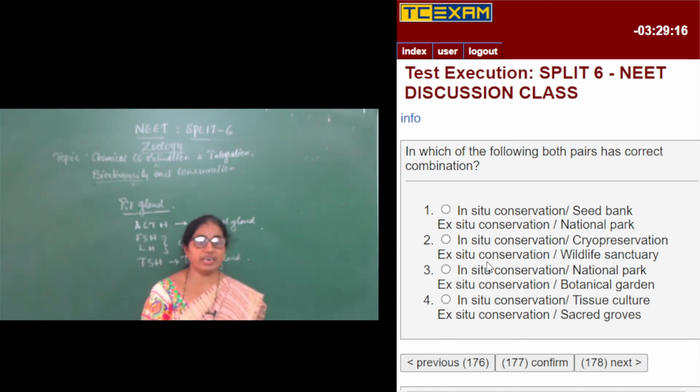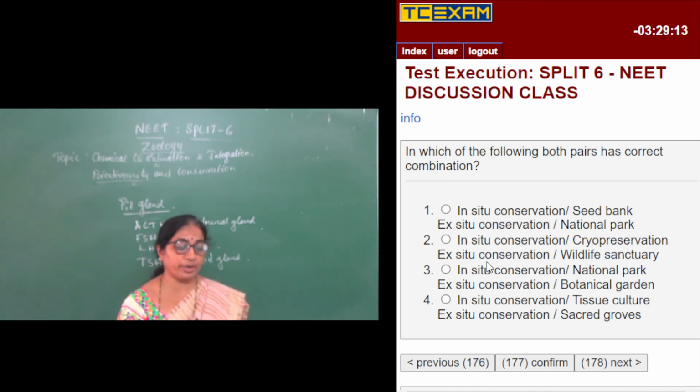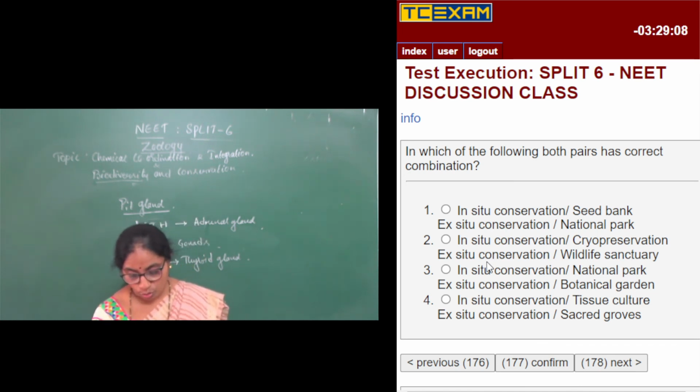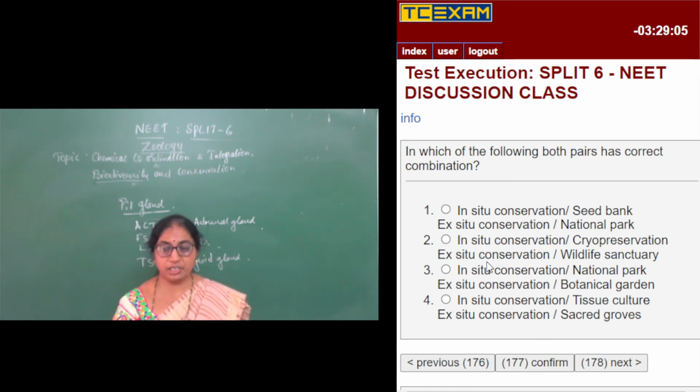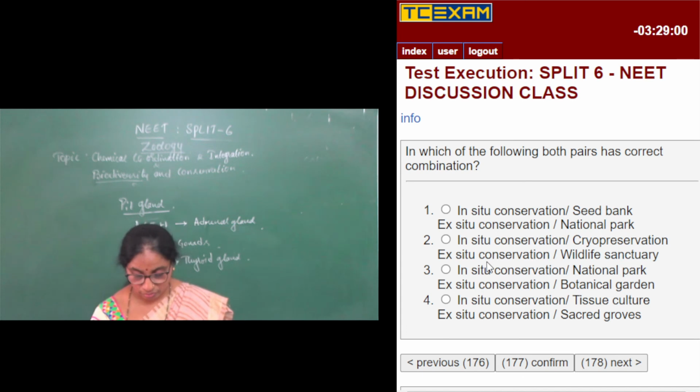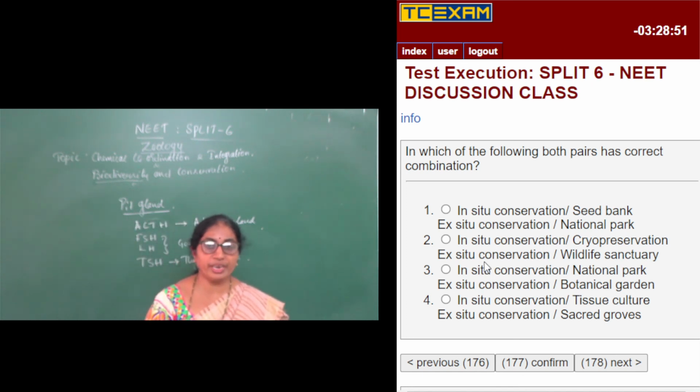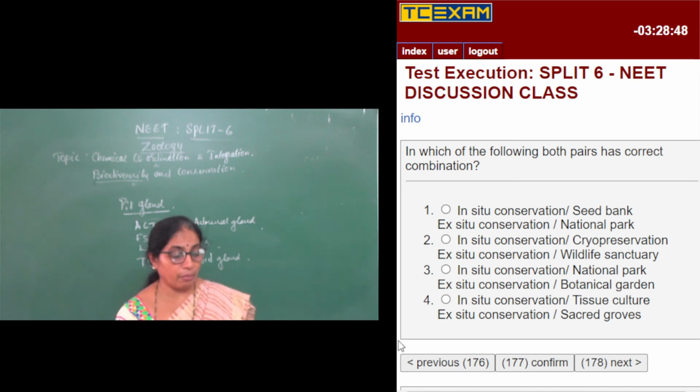Ex situ conservation, wildlife sanctuary. Wildlife sanctuary is an example for in situ conservation but not ex situ. There are about 448 wildlife sanctuaries in India, and there are about 90 national parks, and 34 biodiversity hotspots. So in situ conservation, national park is absolutely right. Ex situ conservation, botanical garden, this is also an absolutely right combination.